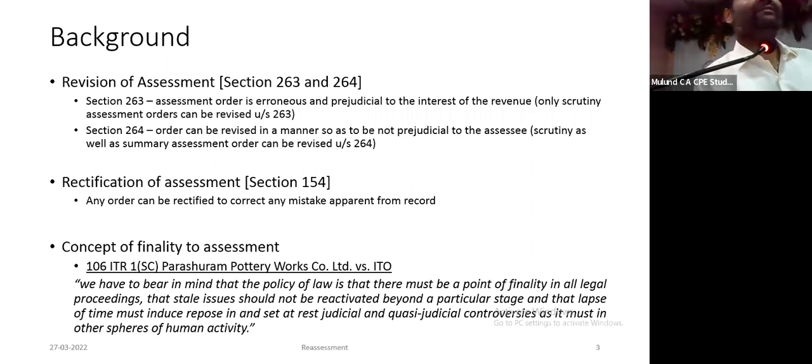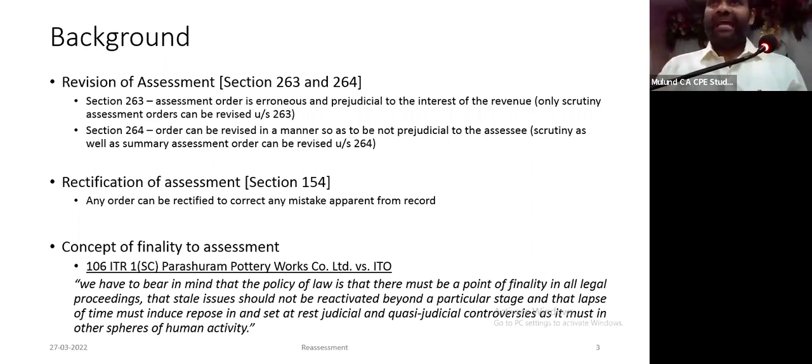Now you want to revise saying, why did you not look at this? Since you have not converted limited scrutiny into full scrutiny, the order is erroneous and prejudicial to the interest of the revenue. So this is what we are again facing. Of course, we have many tribunal judgments to the effect that if it's limited scrutiny, you cannot revise for an issue which is not covered by the limited scrutiny. If you want to, you do a reassessment under 147, but certainly you cannot revise under section 263.